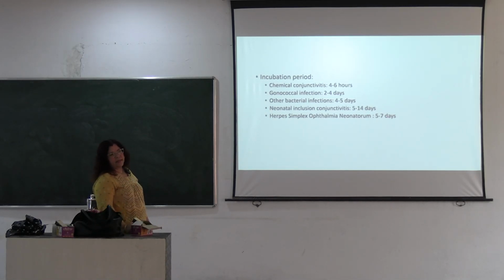Then incubation period: according to the infection, incubation periods are different. In case of chemical injury, the incubation period is 4 to 6 hours, in gonococcal infection it is 2 to 4 days, in other bacterial infection it may be 4 to 5 days, and in neonatal inclusion conjunctivitis it is 5 to 14 days. In herpes simplex ophthalmia neonatorum caused by the herpes virus, the incubation period is 5 to 7 days.